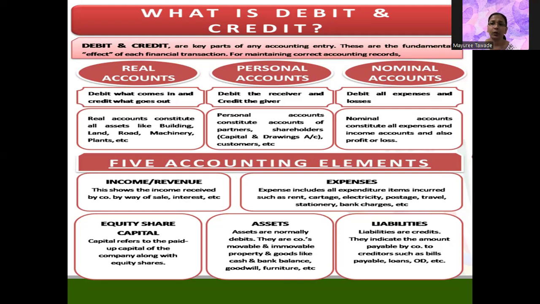Okay. So it is not always necessary that only real account transactions will come. No, there might be a combination of real and personal, personal and nominal, nominal and real. All these rules can be combined and then a journal entry can be passed. Okay. So let's move to the personal account. What do we understand by a personal account? A personal account constitutes accounts of partners, shareholders, capital and drawings accounts, and customer accounts.